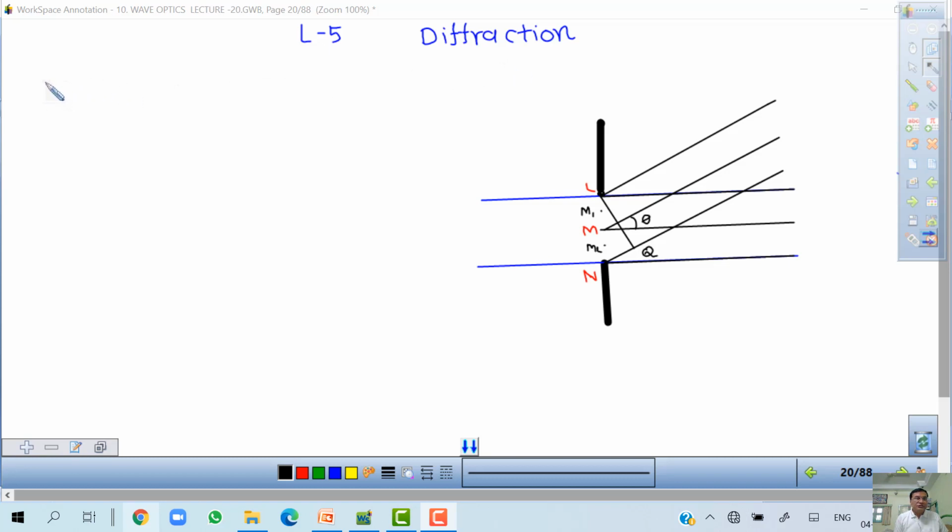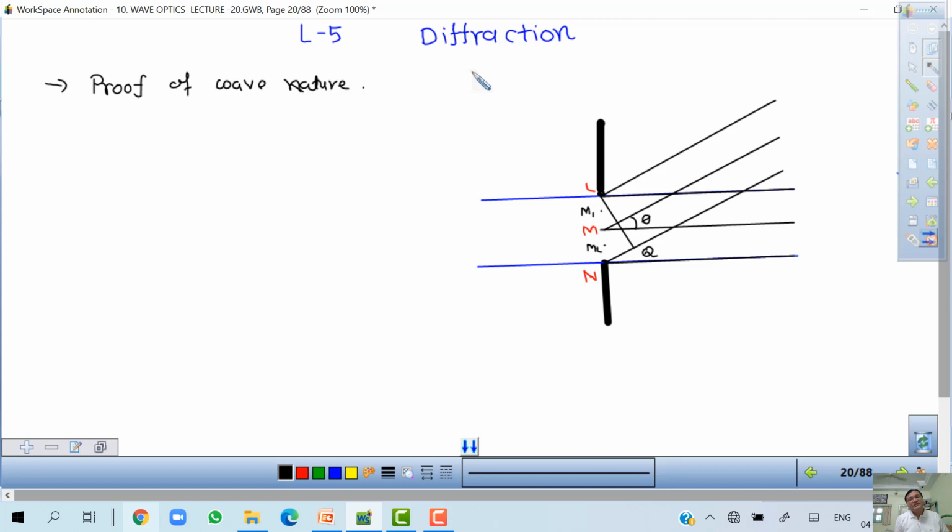So, this is also a proof of wave nature of the light. Or in other words, you can say that if you take light as a wave, then we can explain diffraction phenomena. Proof of wave nature.